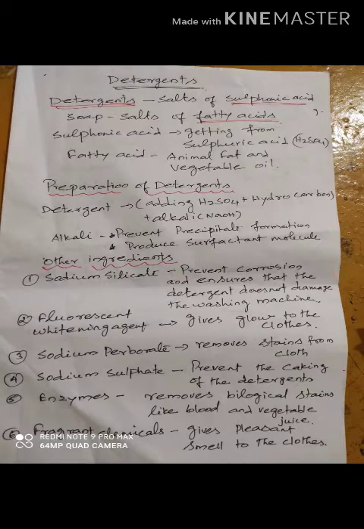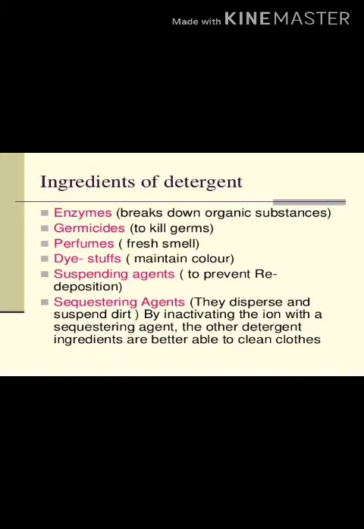Enzymes remove biological stains like blood and vegetable juice. Fragrant chemicals give a pleasant smell to the clothes. These are the details about detergent. I hope you have understood.